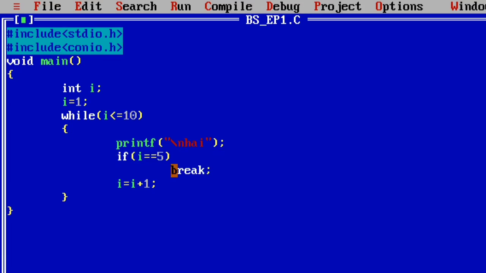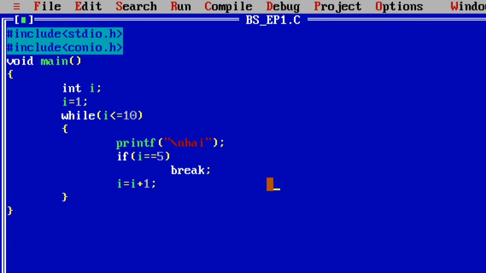But when the break statement is executed, the while loop execution is dropped when the I value becomes 5. That's why the while loop is executed only 5 times, and the hi message is printed only 5 times.